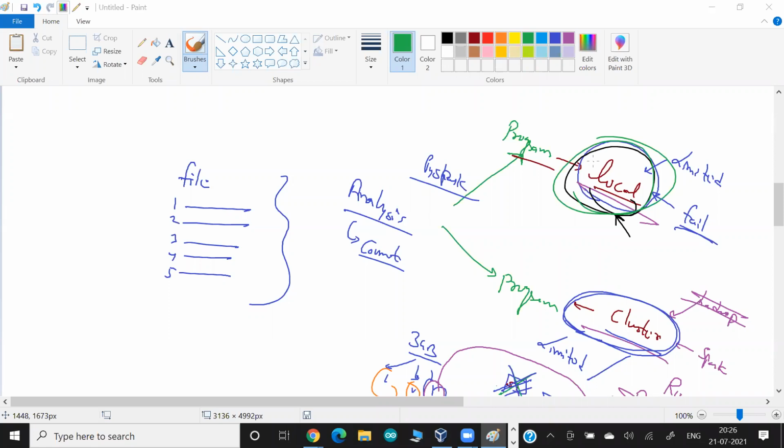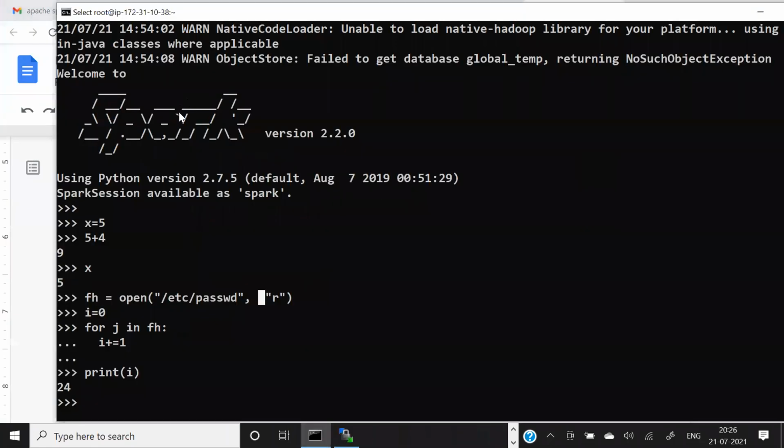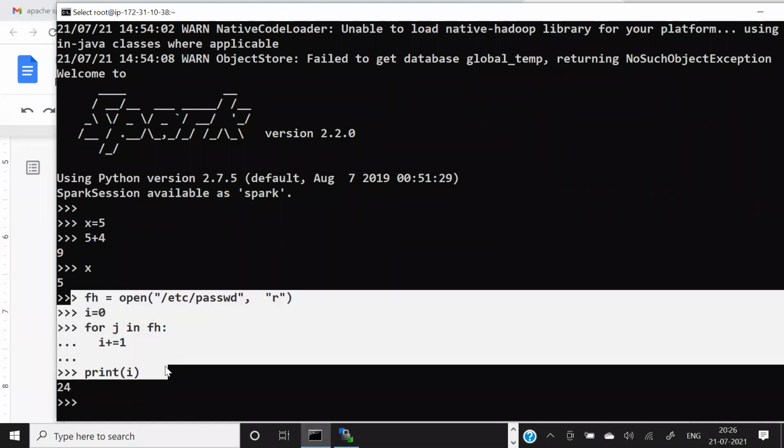Okay, right now the file is very small, so if you run it on a local computer, that's okay. But if this file size is very big, maybe stored in HDFS or maybe in S3, and you run it on a local computer, either the program crashes or it may take a lot of time to compute.